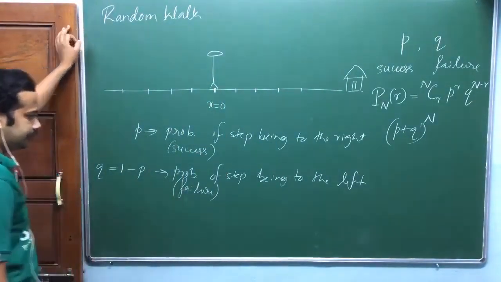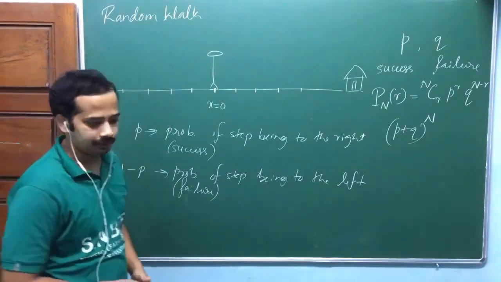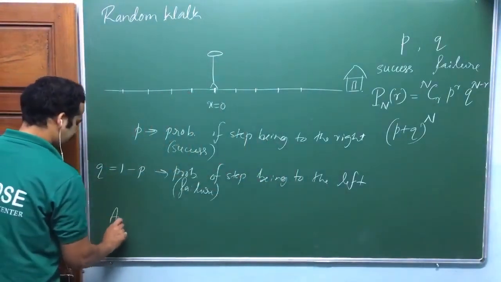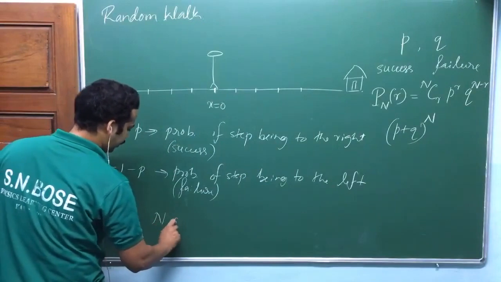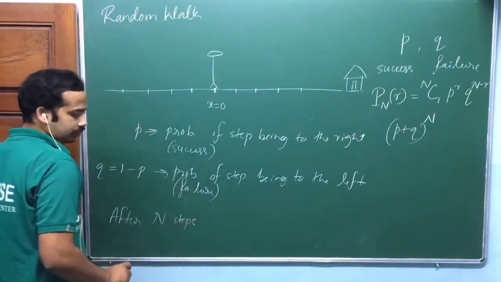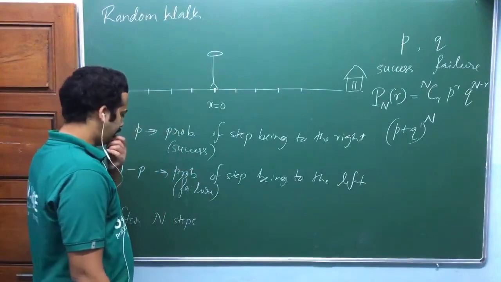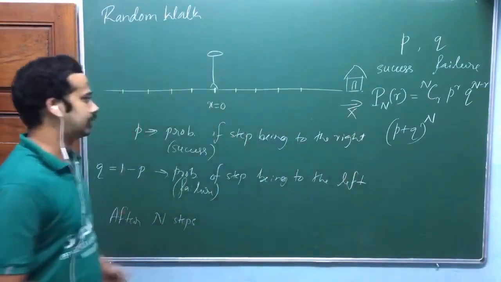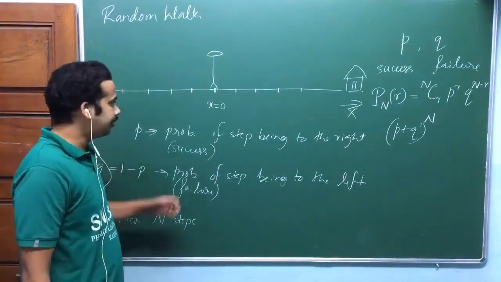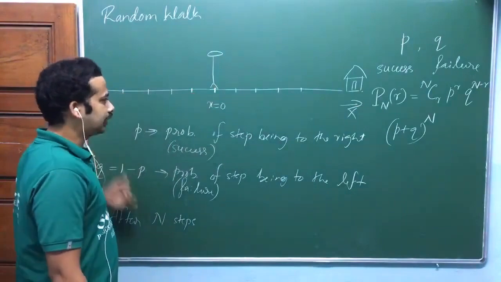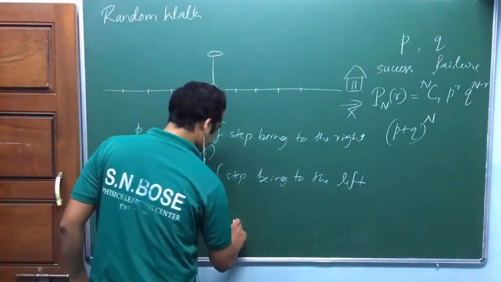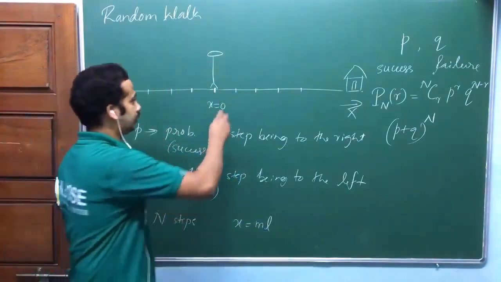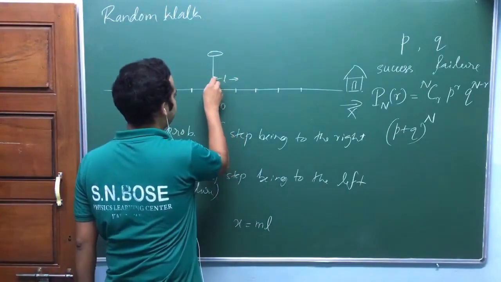So now the question is, after some n steps, what is the displacement? If he has taken n steps, he will move a distance along the x-axis. Let me take this one as the positive x-axis, this one as the negative x-axis. After he has taken n steps, he may move along either the positive or negative x-axis, and his displacement will be x equal to m into L, where L is the length of each step.